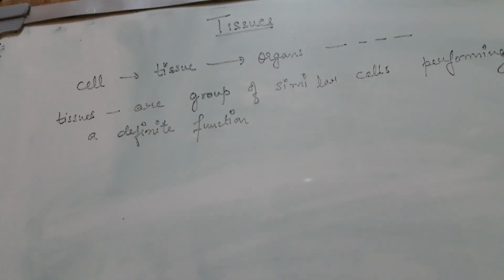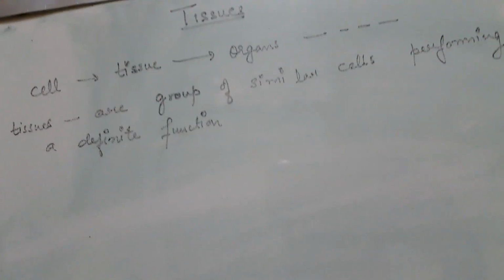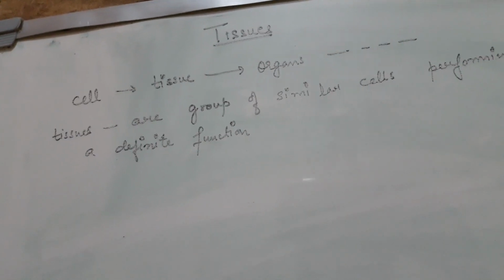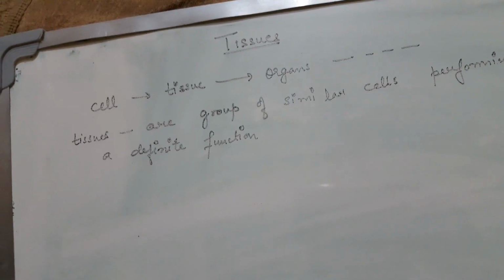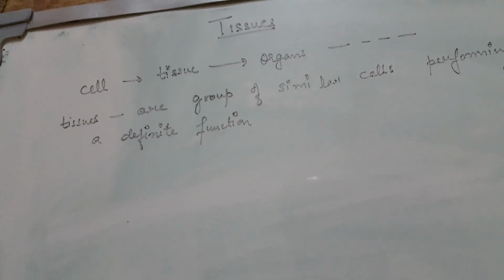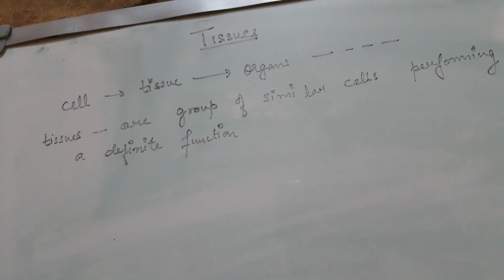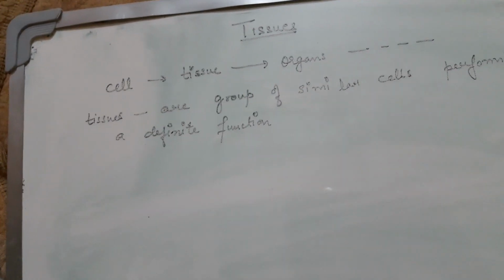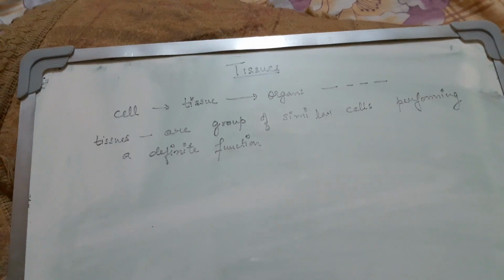If we talk about the human body, we have the digestive system. This digestive system is made up of different organs like the mouth, the tongue, the stomach, the small intestine, and the large intestine. Now if I take one organ, say the stomach, it is made up of different kinds of tissues which are performing only one function, that is the process of digestion.